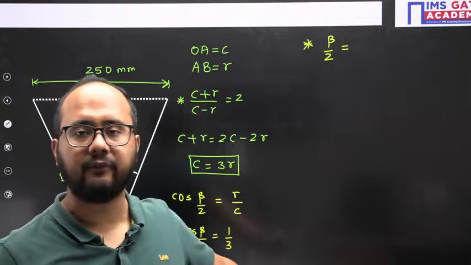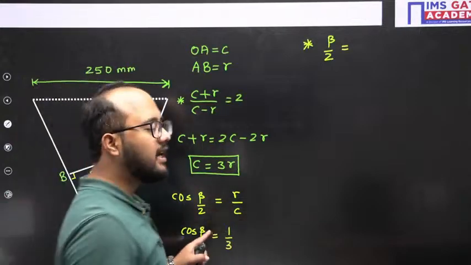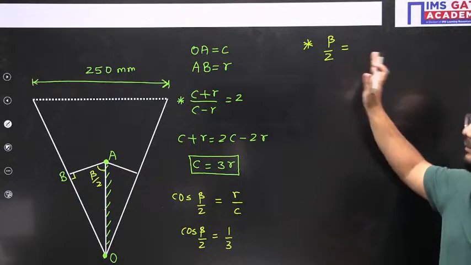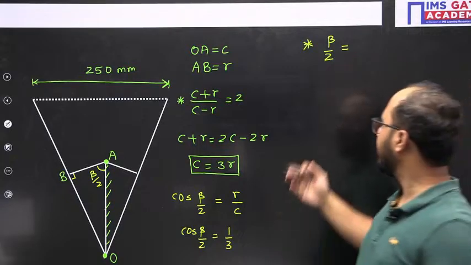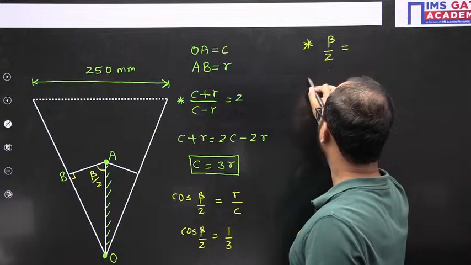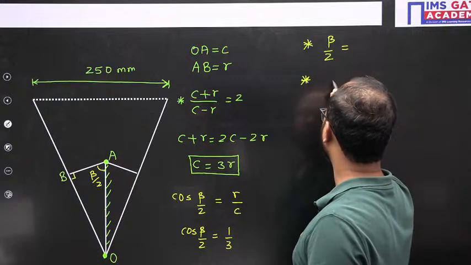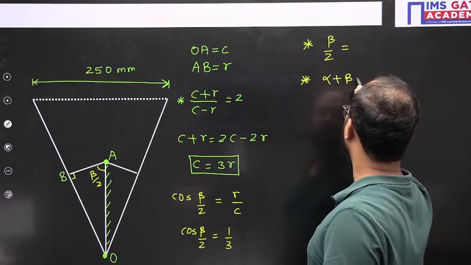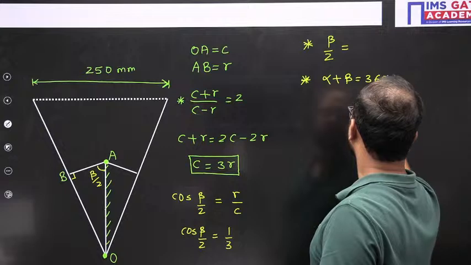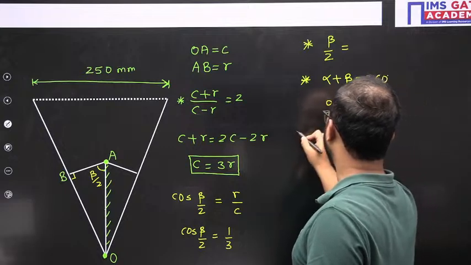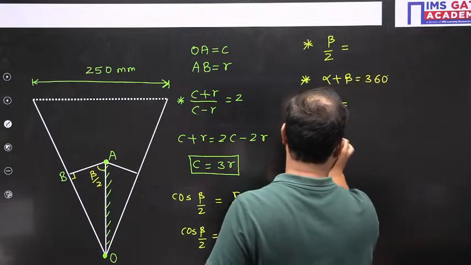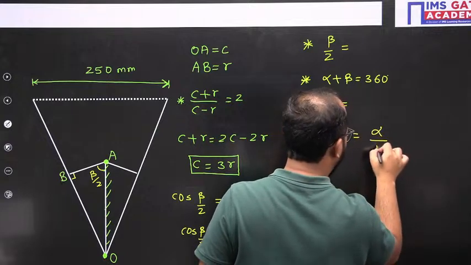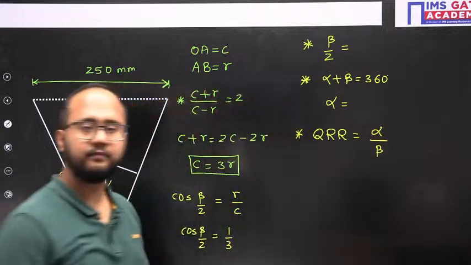Tell me the angle, everyone, fast. Tell me the angle of cos inverse 1 by 3. What will be the beta by 2 value? Tell me the beta by 2 value, and then we'll be calculating. As alpha plus beta is 360 degrees, we'll be able to calculate alpha as well, and after that we will calculate the quick return ratio, that is the angle of cutting divided by the angle for the return motion.